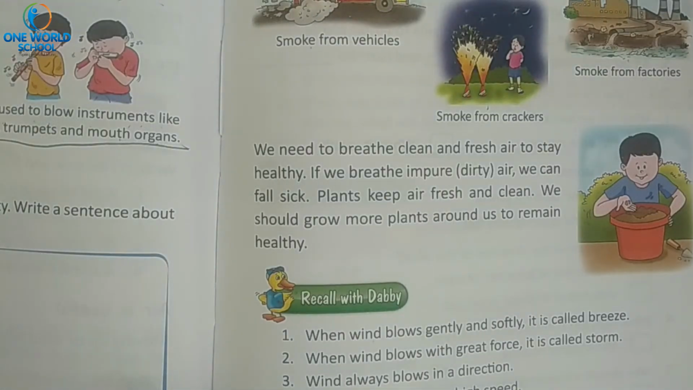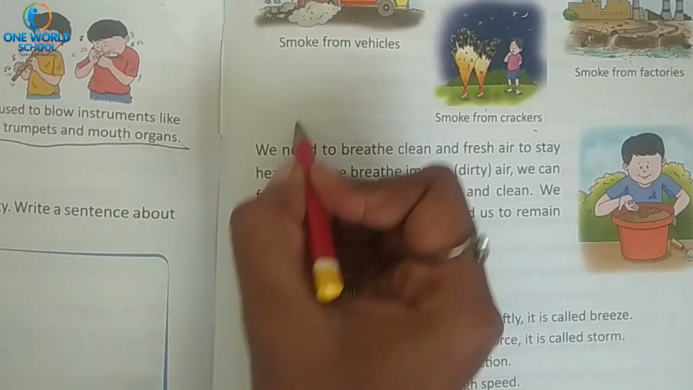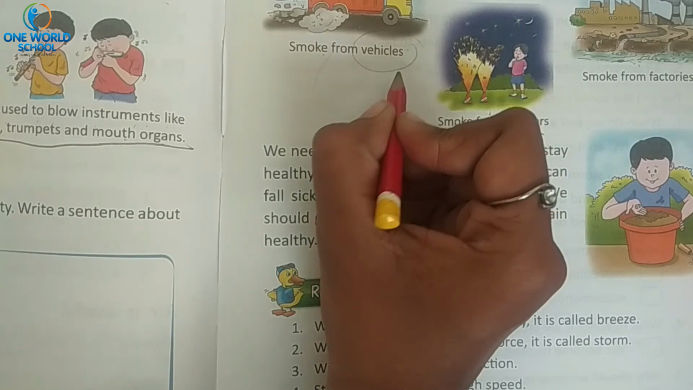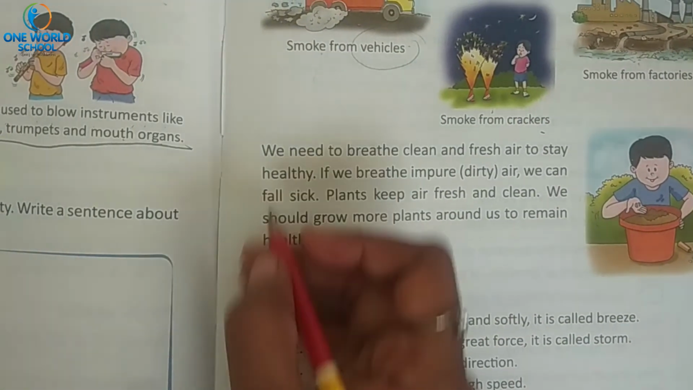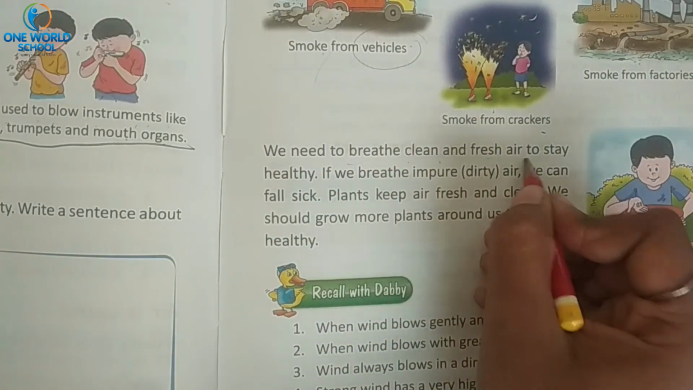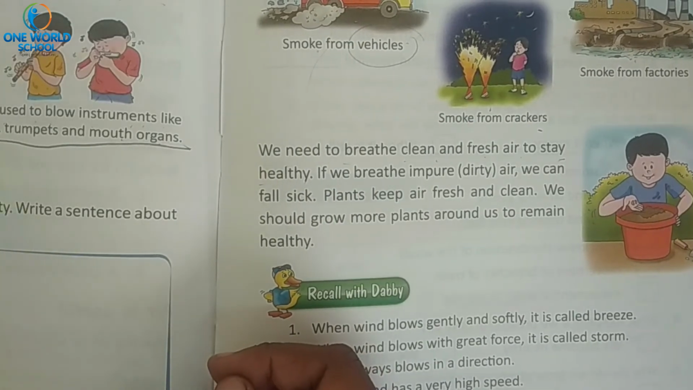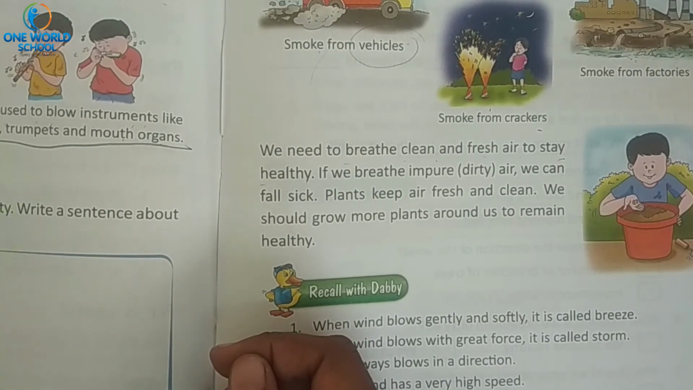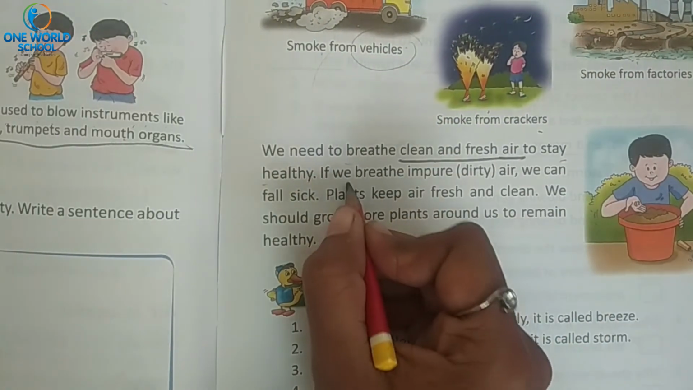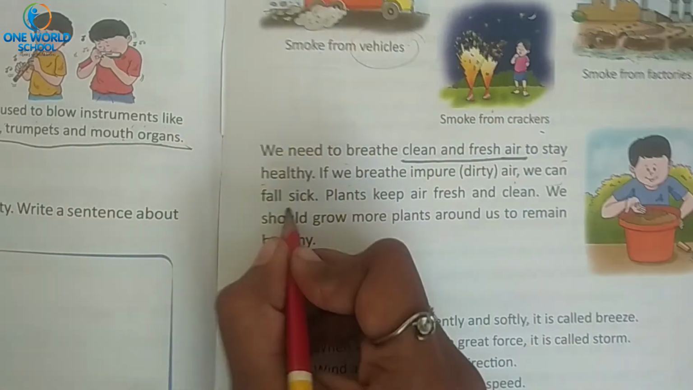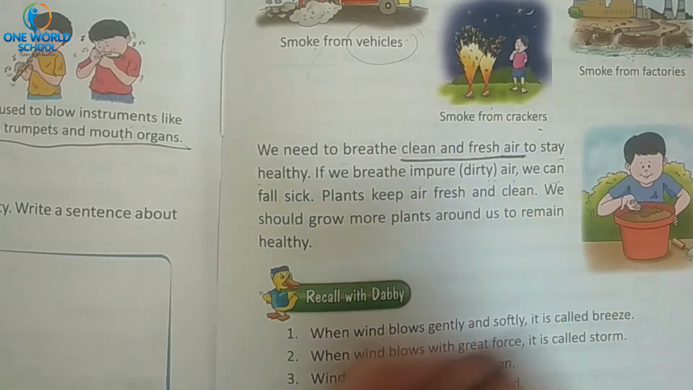How can we keep the air clean? Yes, we should not burn crackers. Then we can also use solar vehicles instead of this type of vehicles. Yes or no? Yes, we need to breathe clean and fresh air to stay healthy. If we want to stay healthy, which type of air should we breathe? Clean and fresh air. If we breathe impure air, we can fall sick. If we are breathing dirty, impure air, then what will happen?